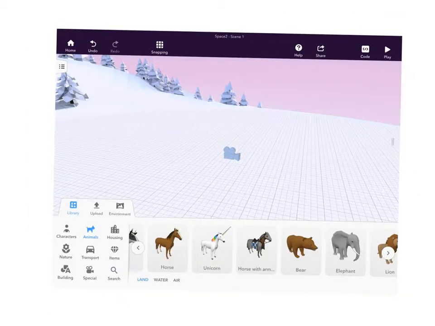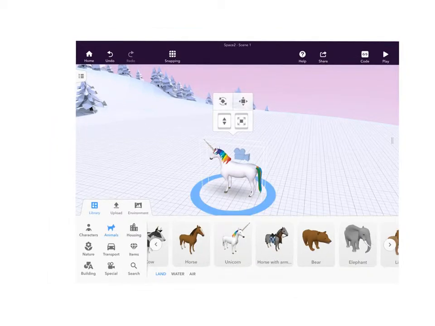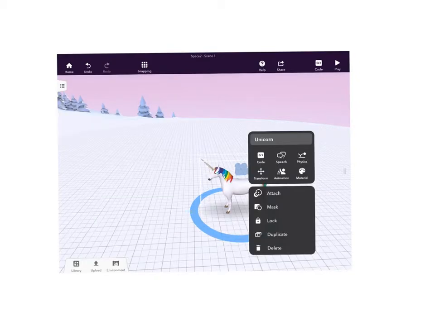Now tap the section that you want. Now hold and drag out that item to place it. Now double tap the object to get to its settings.